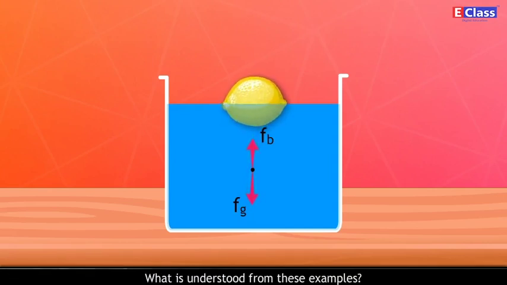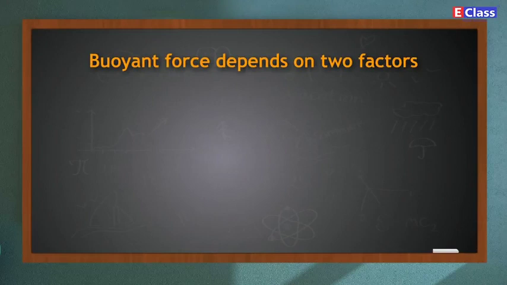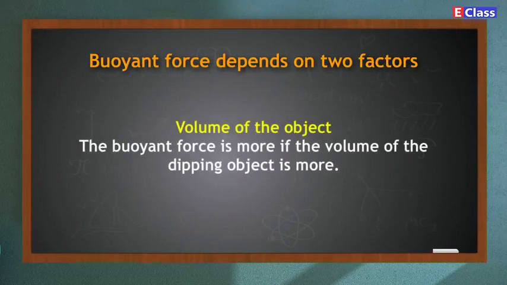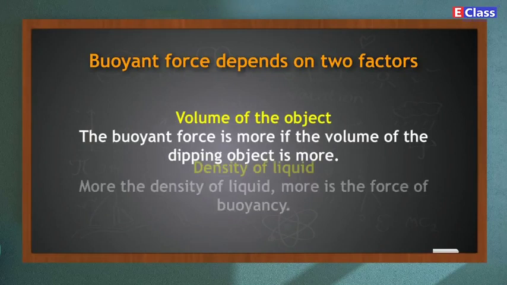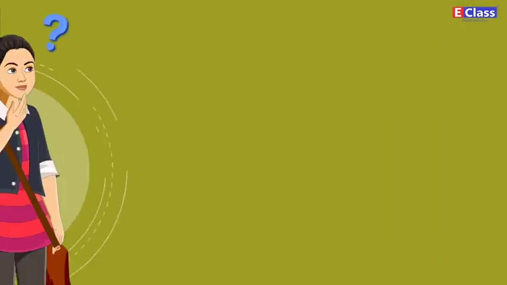What is understood from these examples? Buoyant force depends on 2 factors. 1. Volume of the object. The buoyant force is more if the volume of the dipping object is more. 2. Density of liquid. More the density of liquid, more is the force of buoyancy.